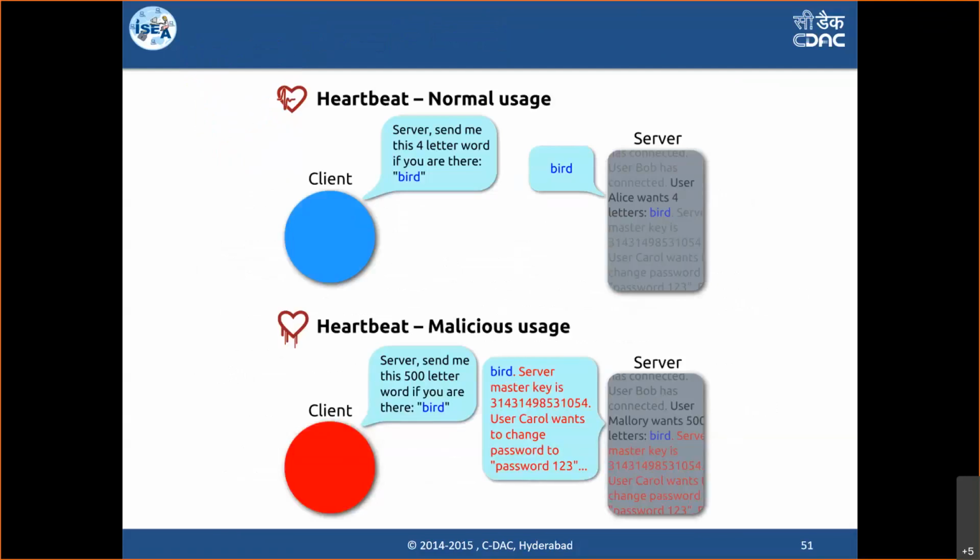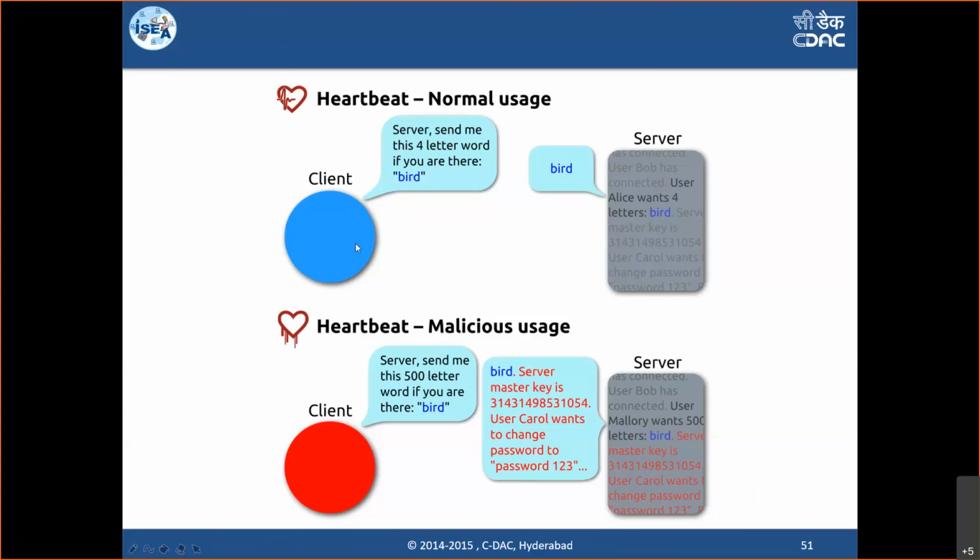So as you can see here, this is how the Heartbleed attack can be demonstrated. You can see at the top the normal usage. The left side, in blue, is the client, and the client is sending a request to the server. We have just spent some good time understanding request and response headers, because that is a very, very important concept to understand any web-based attack. That is the reason I put effort into explaining what a request header and a response header are, how we see them, and how we analyze them.